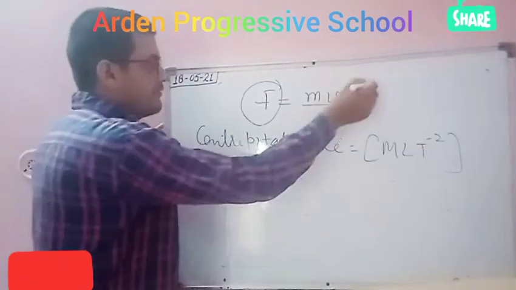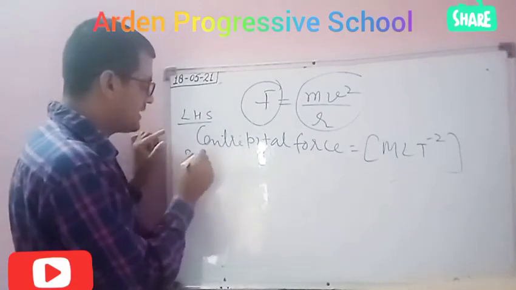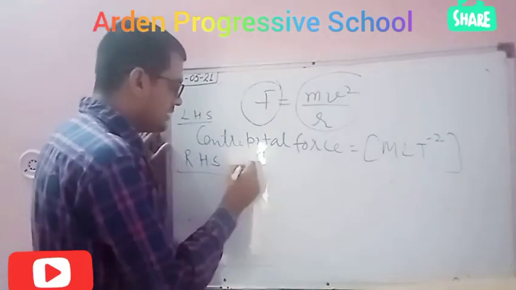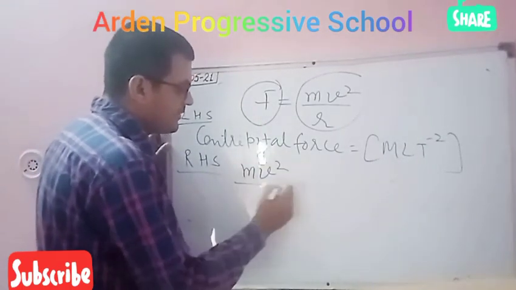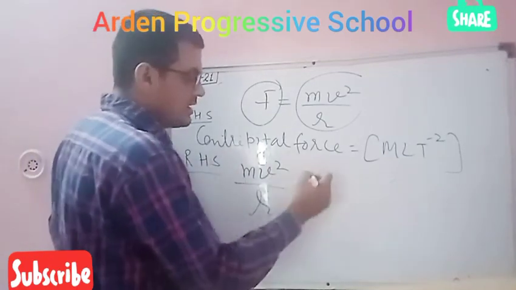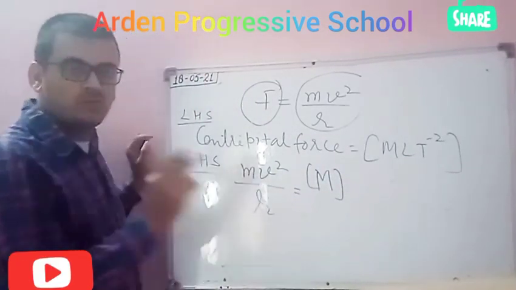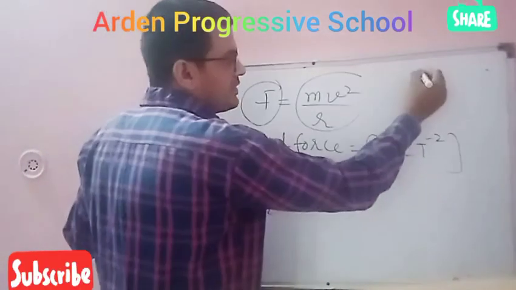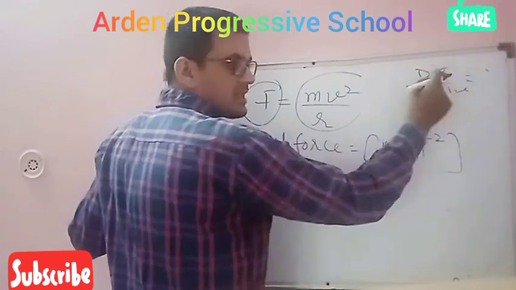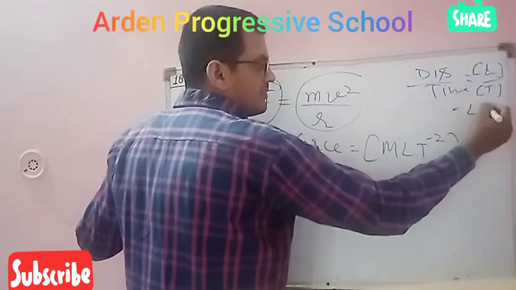Now for RHS, the right hand side, it is mv square over r. M means mass, dimension of mass is M. V means velocity, and velocity equals displacement upon time. Displacement means length, unit of length is L, time is T. So what will be the dimension of velocity?